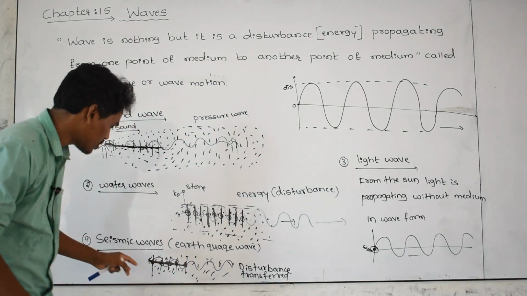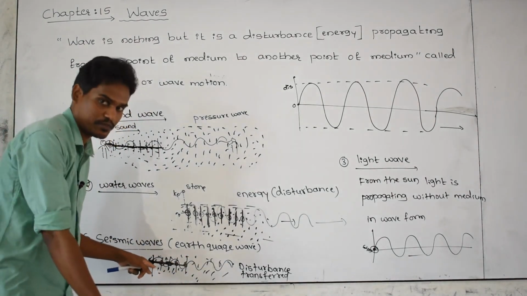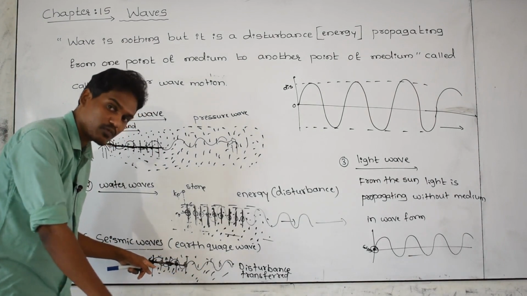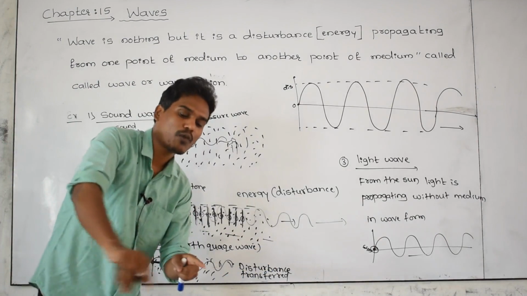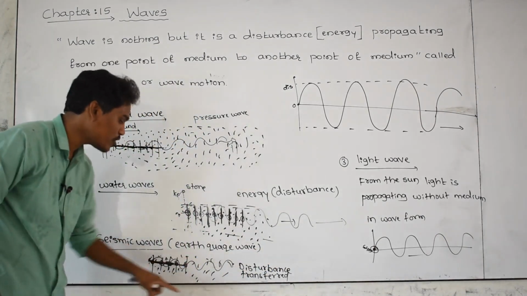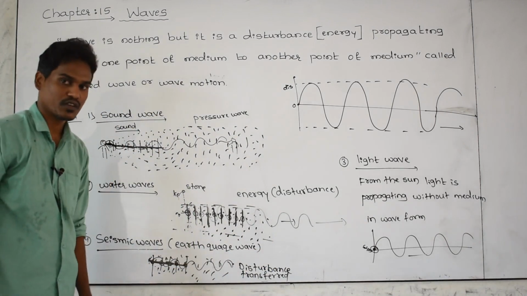Which wave is responsible for earthquake? Seismic waves in the earth layers. When a disturbance happens in some layer of the earth, that disturbance spreads out everywhere in the form of waves. Those waves are responsible for the earthquake. We are going to call them seismic waves.